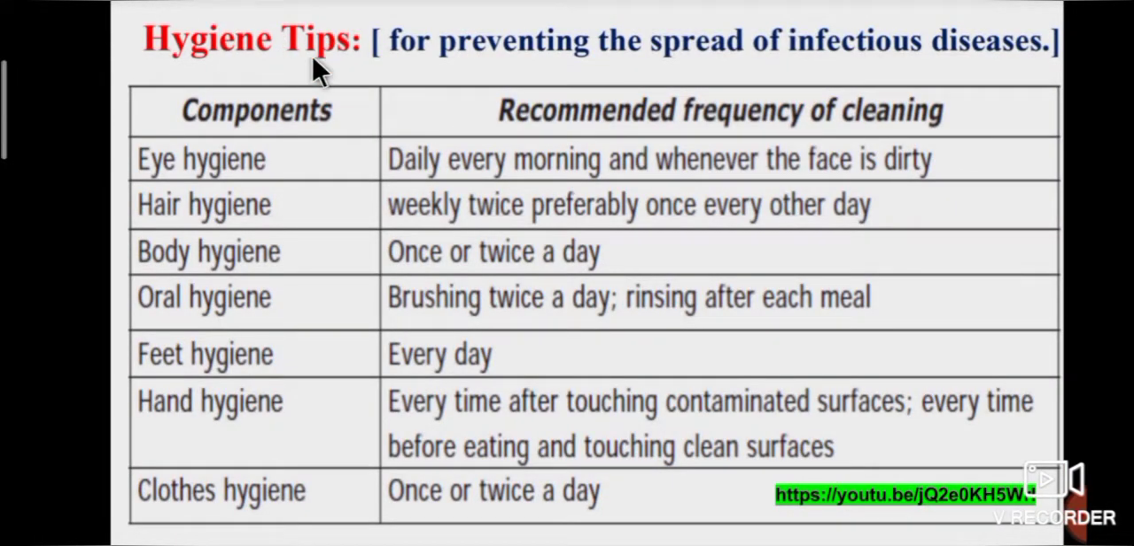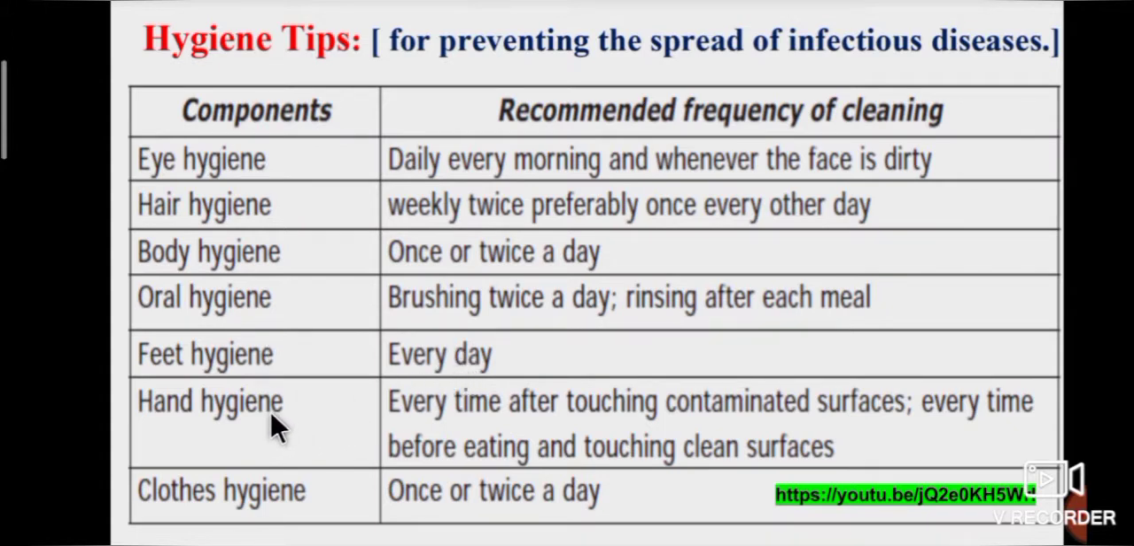Shall we see some hygiene tips for preventing the spread of infectious diseases? First one, eye hygiene. For the eyes, we should wash every morning and whenever the face is dirty. Second one, hair hygiene. We should take care of hair by washing twice weekly, preferably once every other day. Third one, body hygiene. We should take care of the body by bathing once or twice a day. Fourth one, oral hygiene. Oral hygiene is done by brushing twice a day and rinsing the mouth after each meal. Fifth one, feet hygiene. Feet hygiene is done by washing every day.